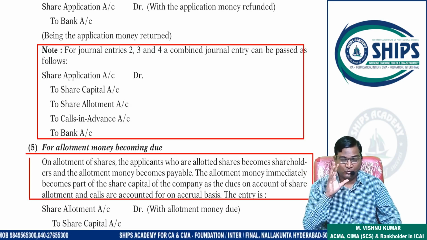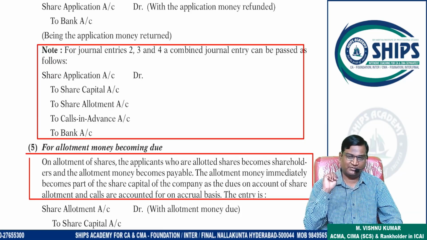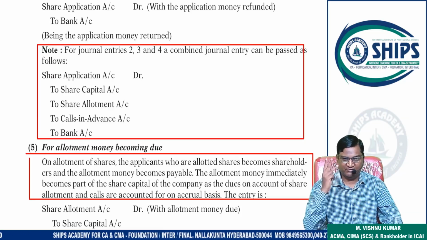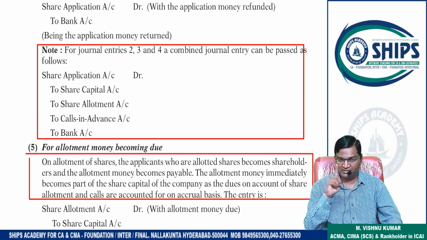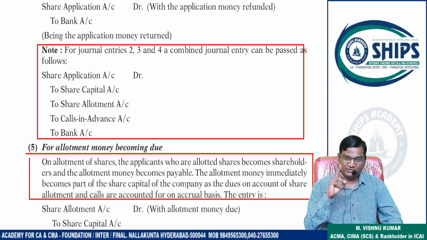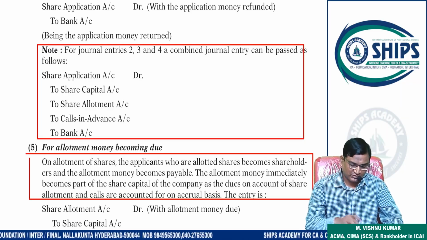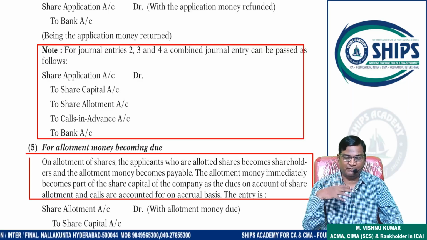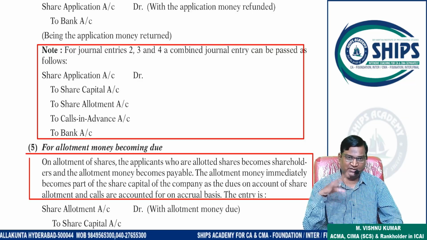This is the application stage. Now we have to discuss allotment stage, first call stage, final call stage. Like 4 stages are there or not? Application, allotment, first call, final call. You have 4 stages. So you have done with application only. Now you have to discuss allotment, first call, and final call also. So now we are starting allotment stage. Application completed. Now you have to start allotment stage.